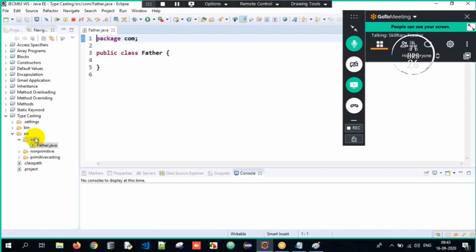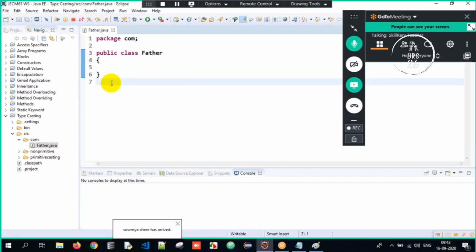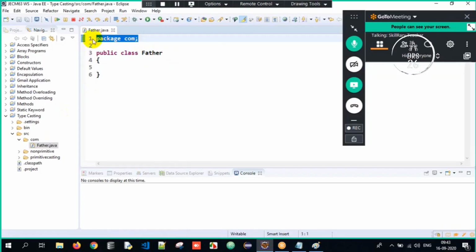Got it. So this is what we are supposed to understand, right? Perfect. So now what did you understand over here? There is a father class. So there is a package called com, meaning there is a folder called com, and the Father.java file is present in the com folder. Class is a blueprint of an object. It's a platform to store the states and behaviors of an object. And public is the access specifier, meaning if a class is public, everyone can access this class. And the father is having a variable called x, which is initialized to 30.